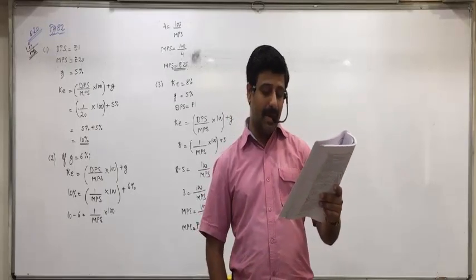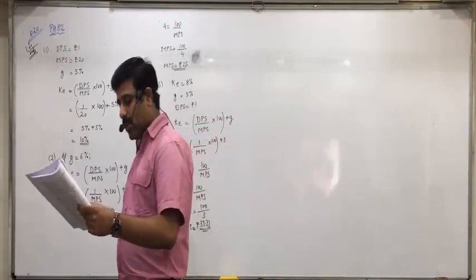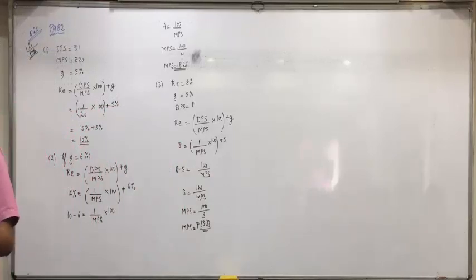Equity shares, selling price means market price per share we will take. Net proceeds we will take 115, and flotation cost 5 rupees per share. So here we will apply the formula of new equity or existing equity? New equity, because selling price is given. The corporate tax rate is 35% and expected growth rate in equity dividend is 8% per year.